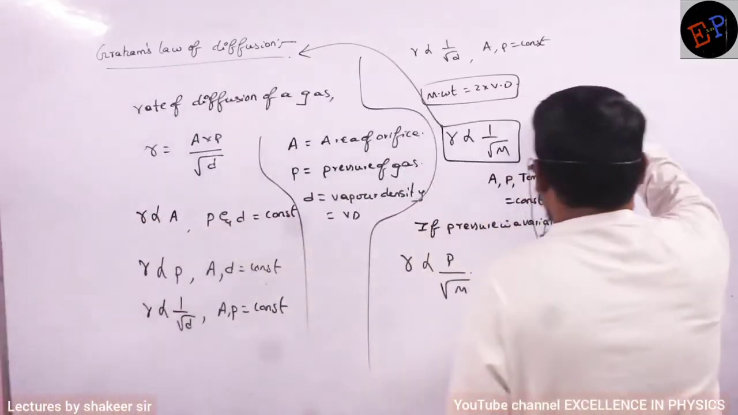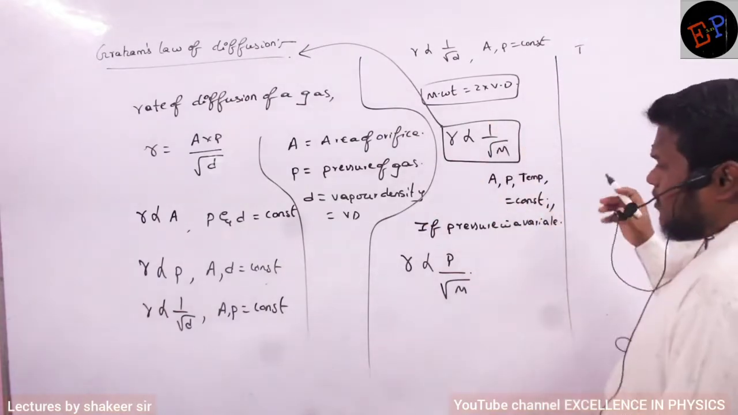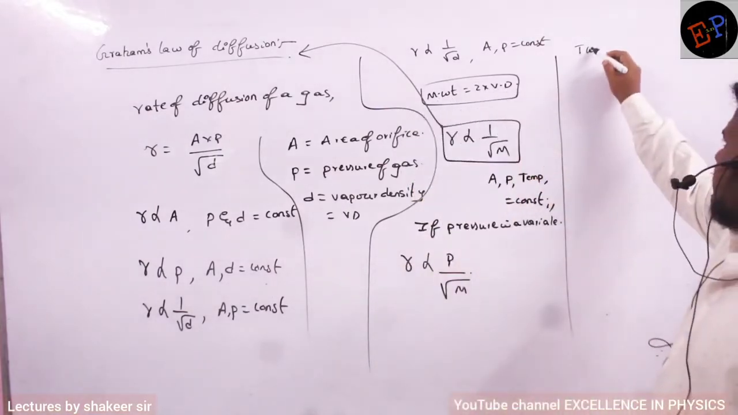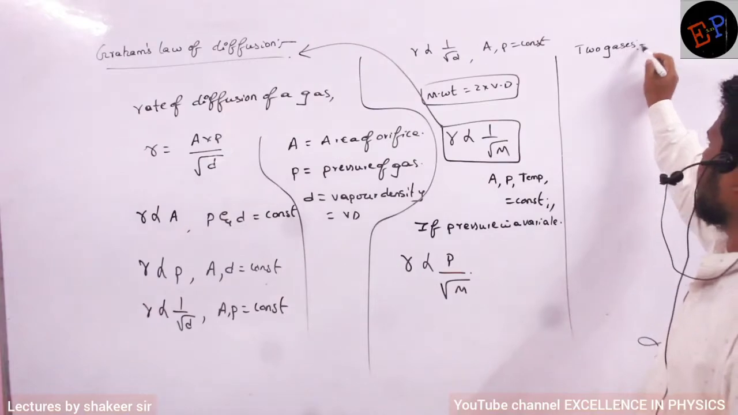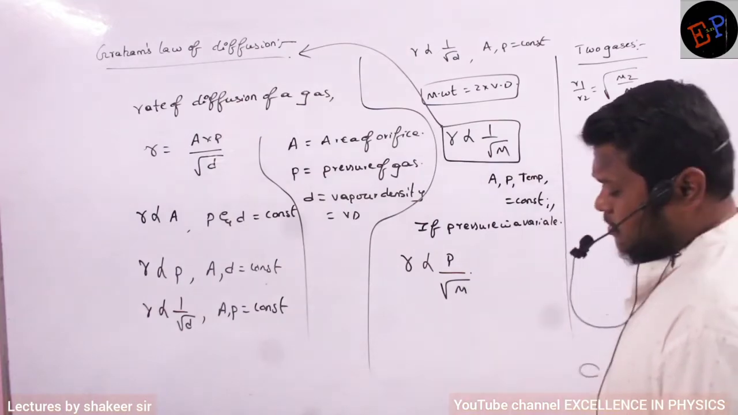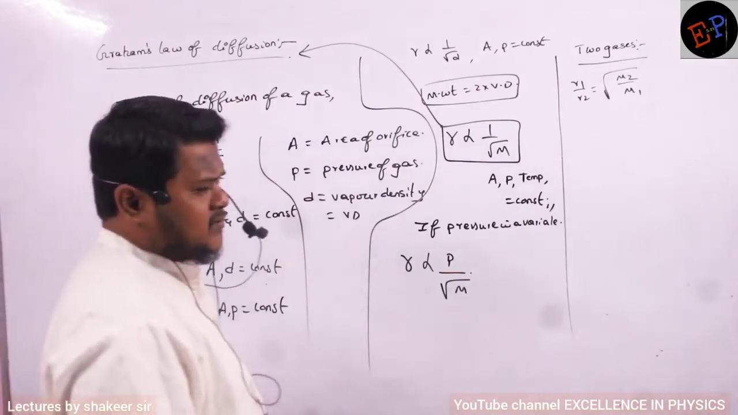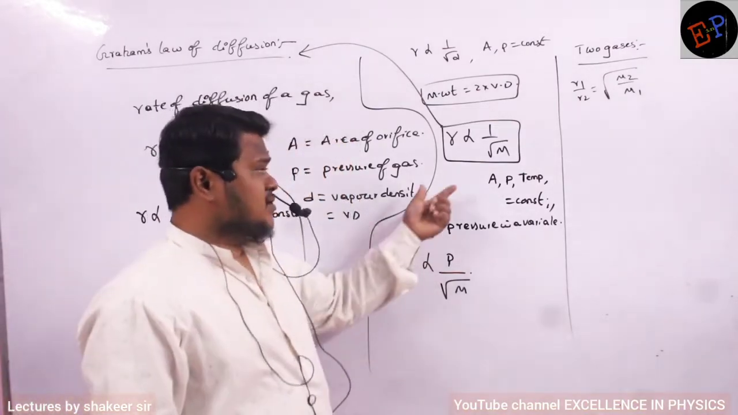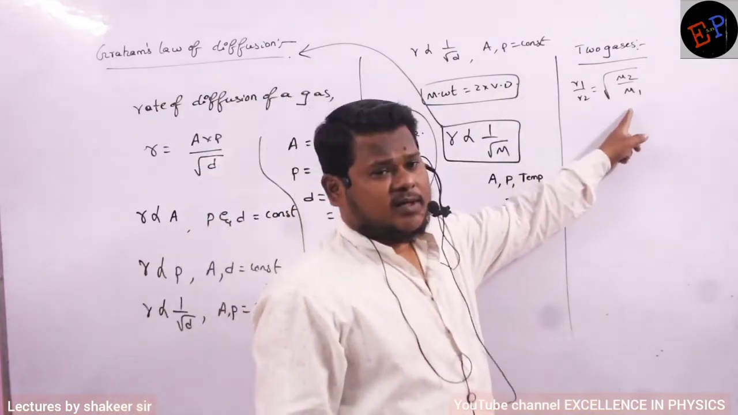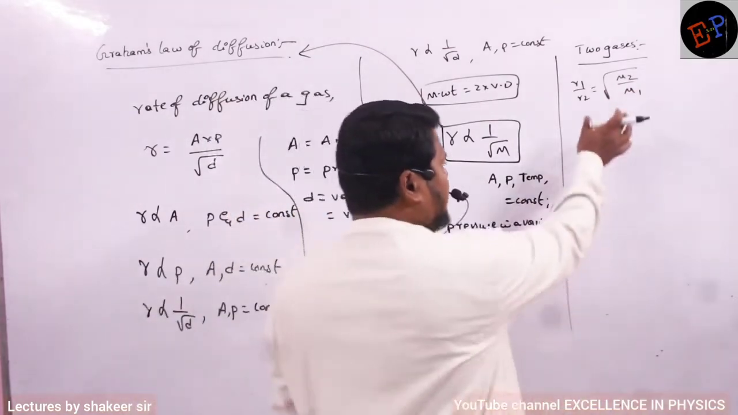Okay? So after that, now here I have discussed only about one gas. Now if I take a mixture of gases, or if I am comparing 2 gases, then how can I write? I can write R1 by R2 is equal to square root of M2 divided by M1, where R1 is the rate of diffusion of the first gas, R2 is the rate of diffusion of the second gas. So R is inversely proportional to root M, so if I write R1 by R2, then here I have to write M2 divided by M1, because they are inversely proportional.